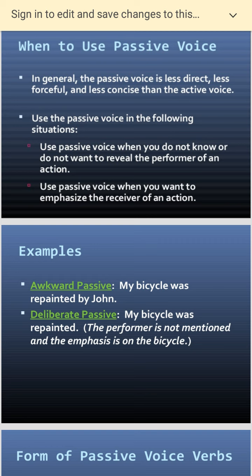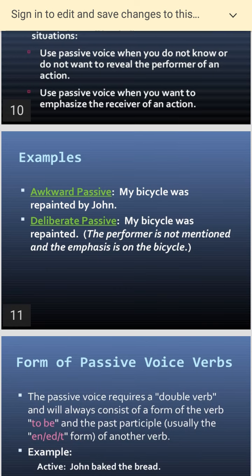This is passive. My bicycle was repainted. It's clear because you are not adding an object or anything. So my bicycle was repainted or recycled. So that is the passive voice.